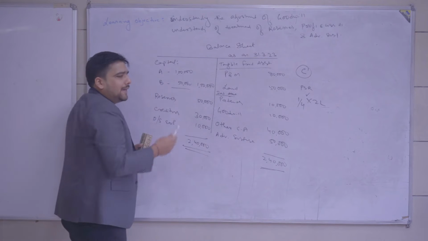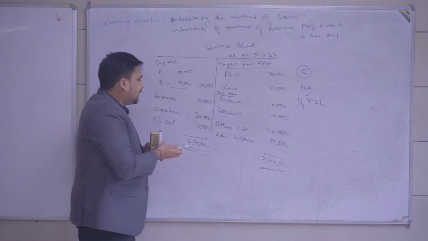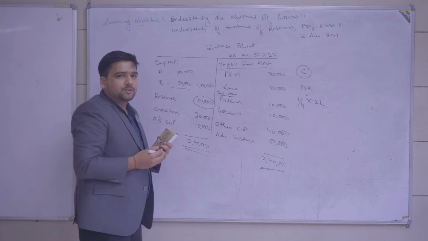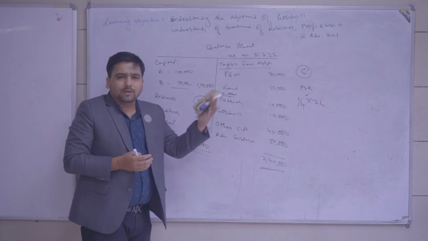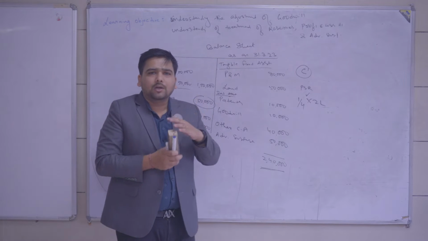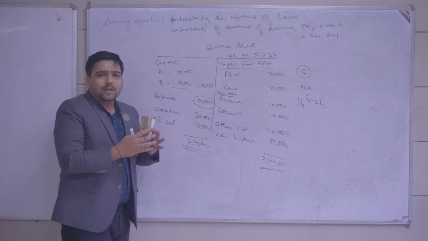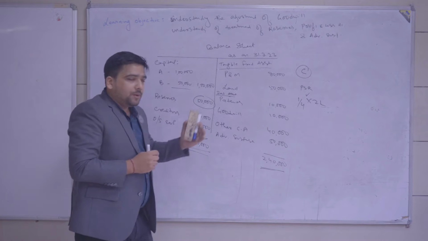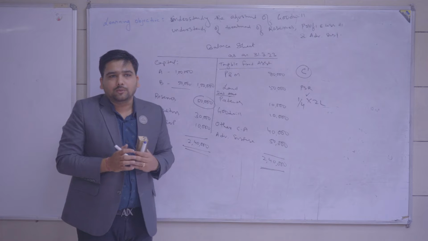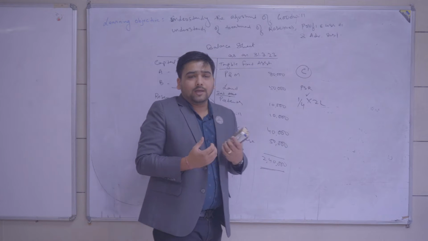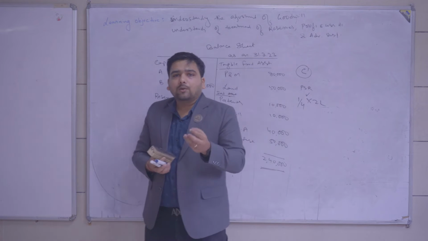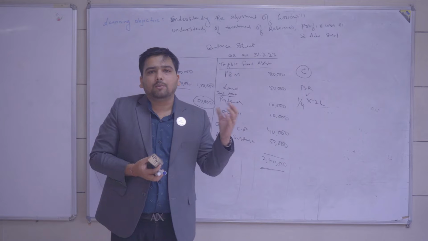So you as partners A and B have set aside 50,000 in the past years. It can be the accumulated effect of a few years, 10,000, 20,000, until you had accumulated 50,000 rupees. So before admitting C into the partnership, A and B would like to distribute this reserve among themselves.